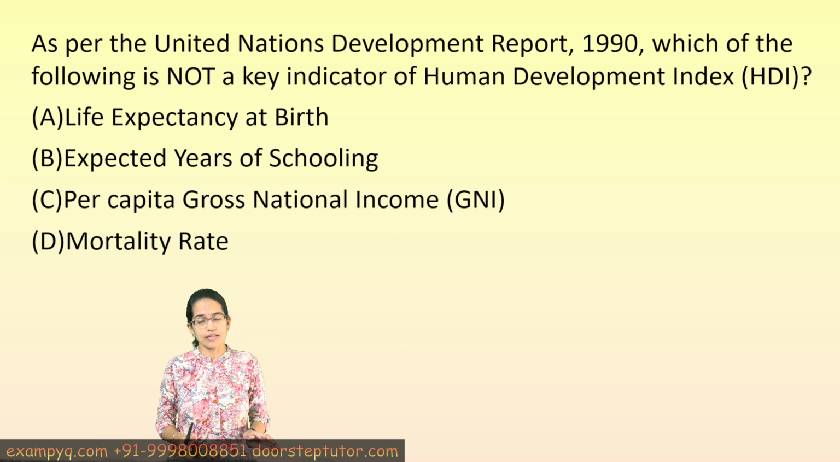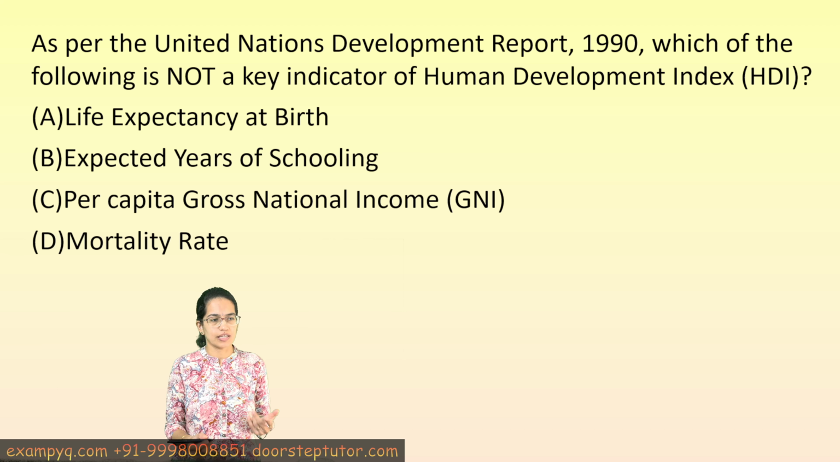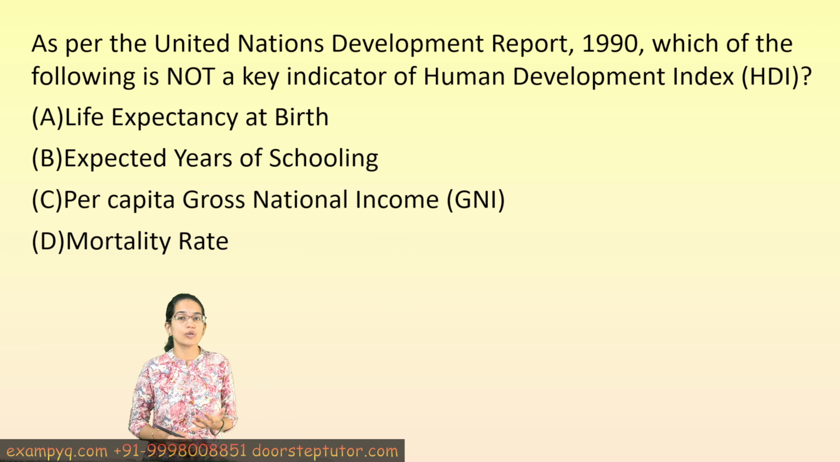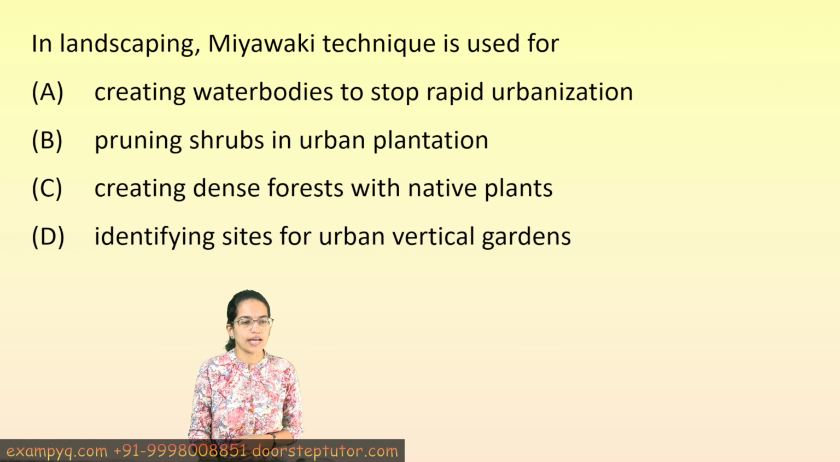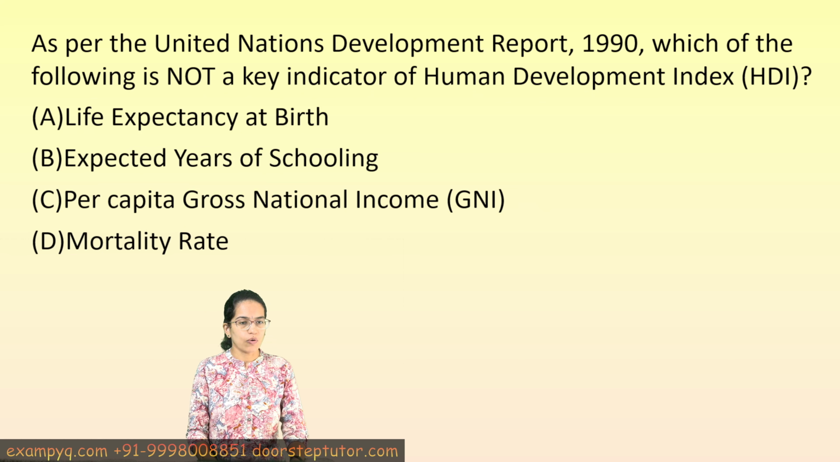Now the Human Development Index has three important indicators. The question simply asked which of the following is not an indicator. So life expectancy, expected years of school and gross per capita income are all the indicators of HDI.